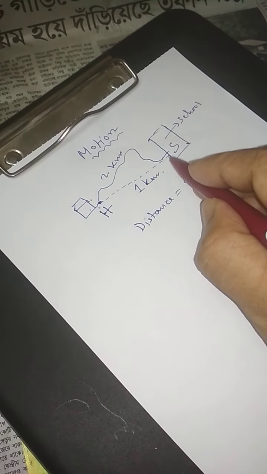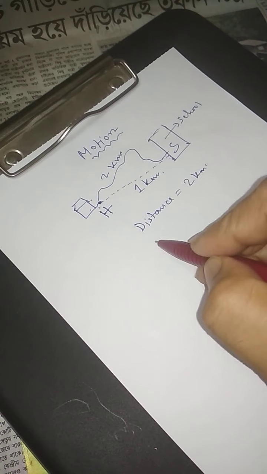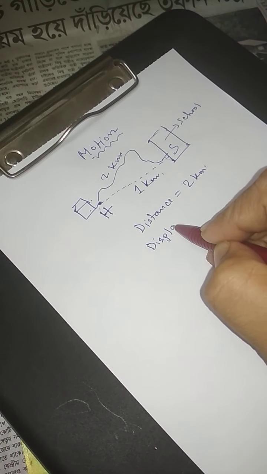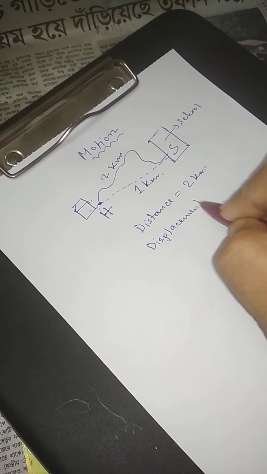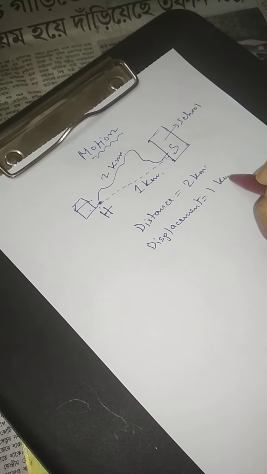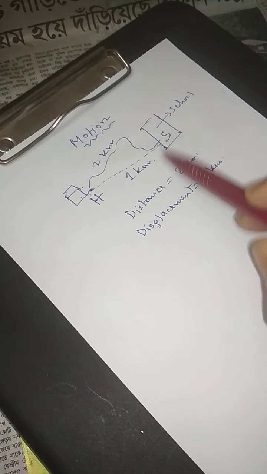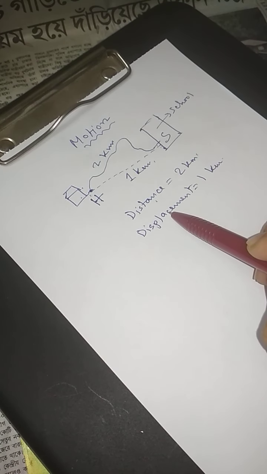So this distance is known as displacement. So displacement is here, one kilometer. So what is the basic difference between distance and displacement?